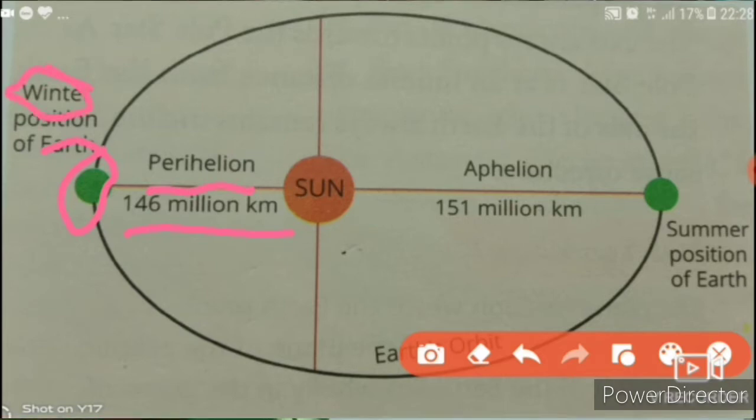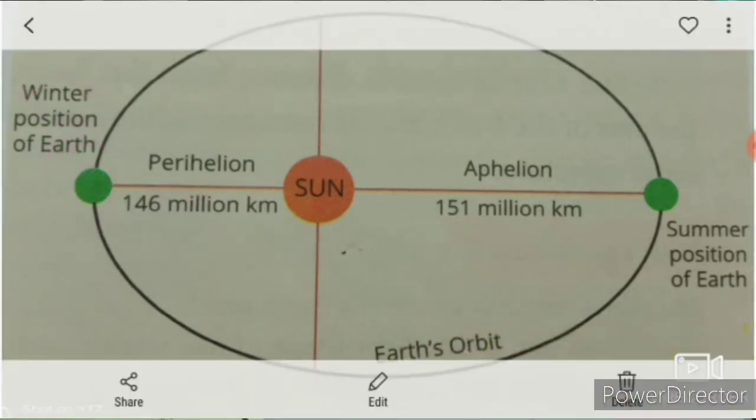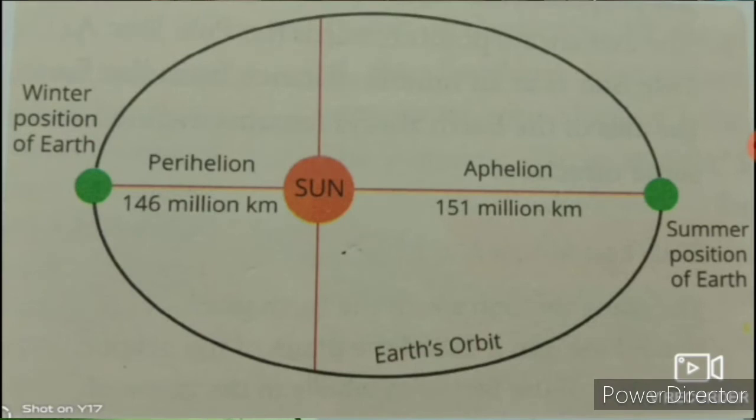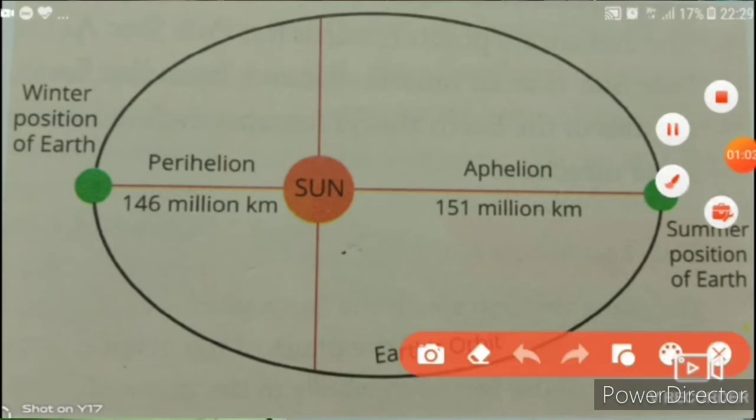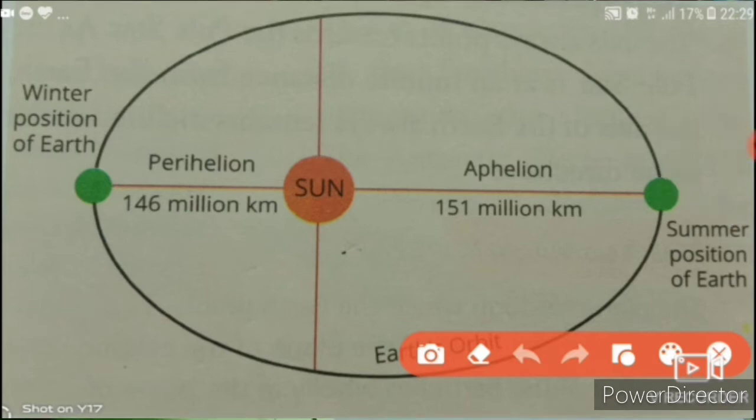I repeat this. As the earth moves in this elliptical path around the sun, two situations come: when the earth remains near the sun and when the earth goes away from the sun. The first situation, when the earth remains near the sun, is called perihelion.